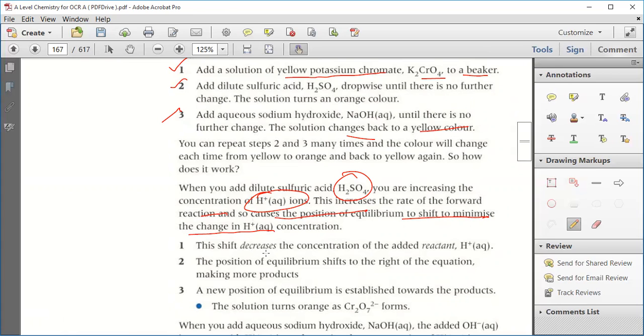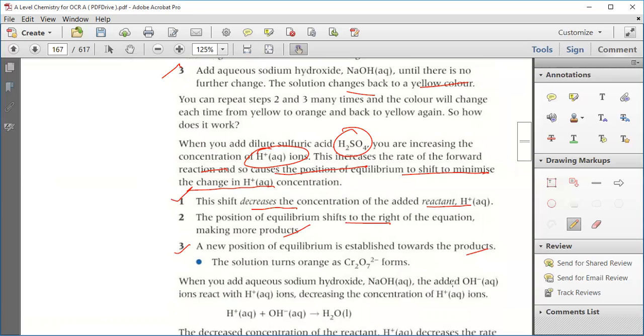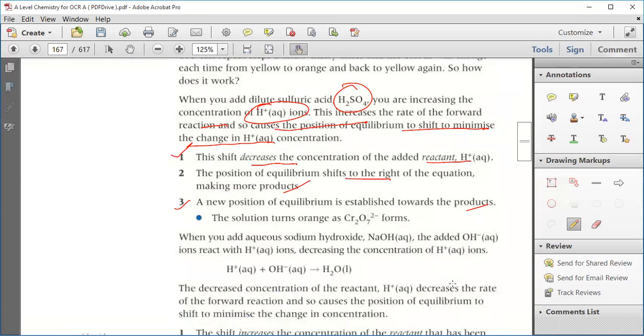The shift decreases the concentration of the added reactant, H+ ion. The position of equilibrium shifts towards the right of the equation, making more product. And third point, a new position of equilibrium is established towards the product, and the solution will turn yellow, which is telling us about the shifting of equilibrium.